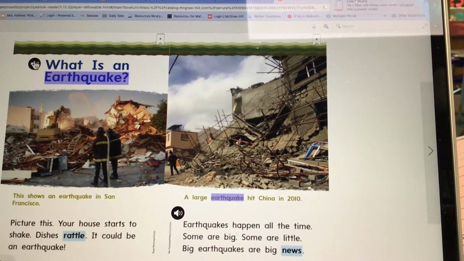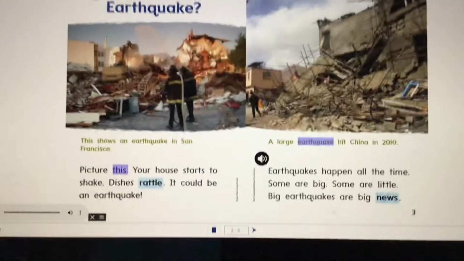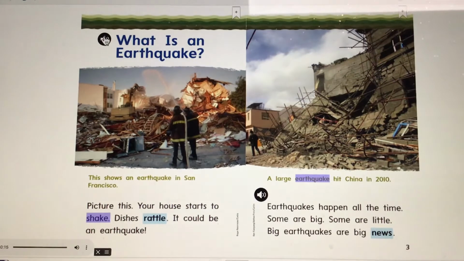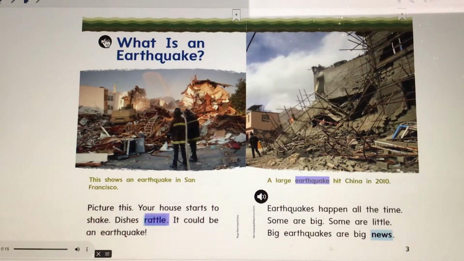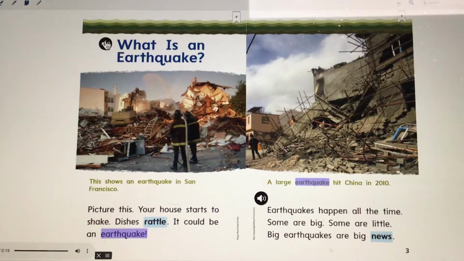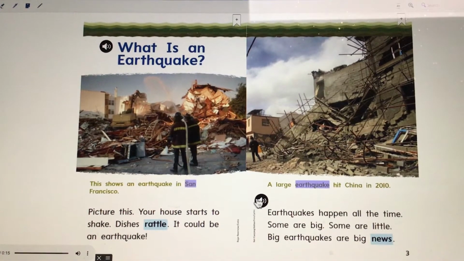Is an earthquake. Picture this. Your house starts to shake. Dishes rattle. It could be an earthquake. Caption: this shows an earthquake in San Francisco.